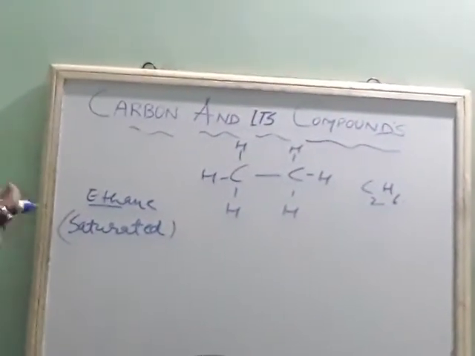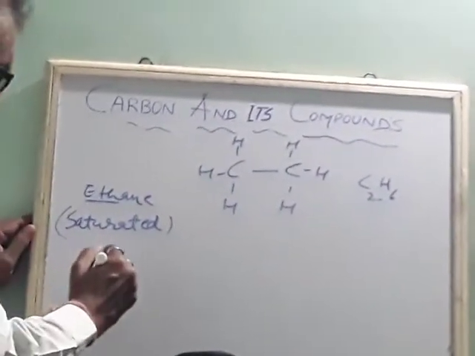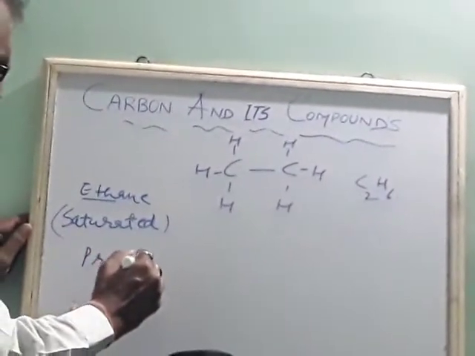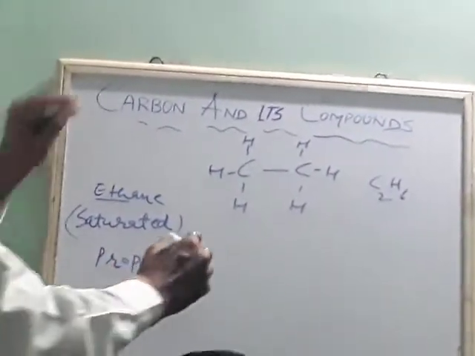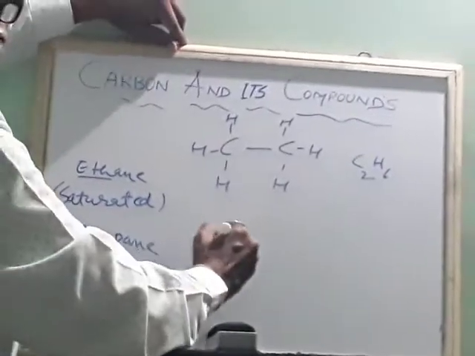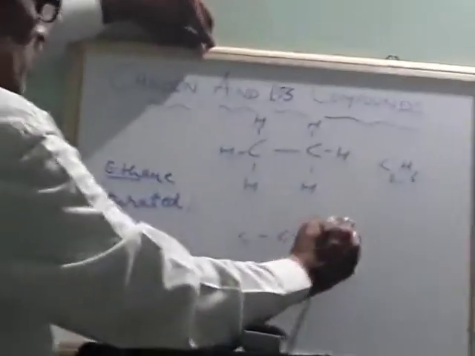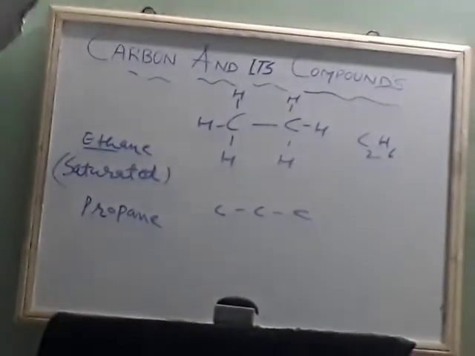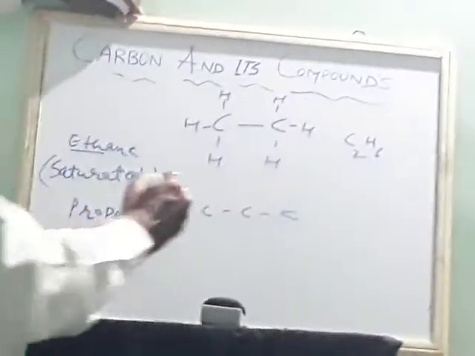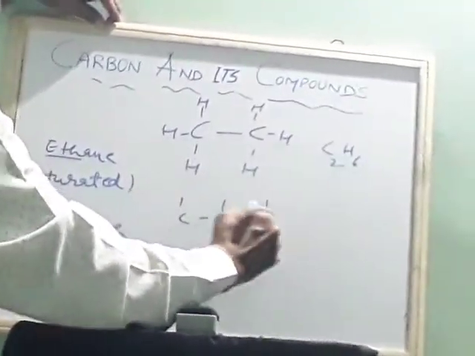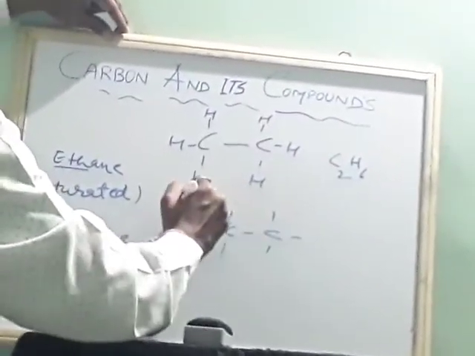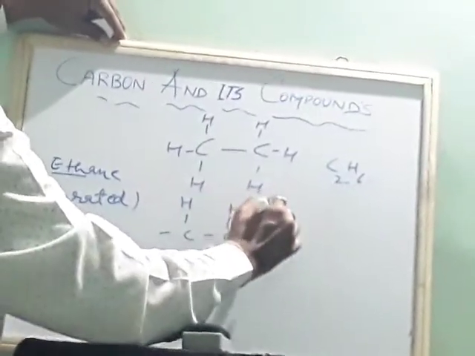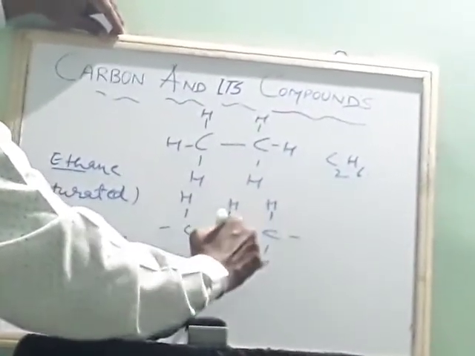Then again, if you want to write propane: prop means 3 carbons, 1, 2, 3. Then you have to satisfy the valency by putting covalent bonds with hydrogen: 3, 4, 5, 6, 7, 8 H.